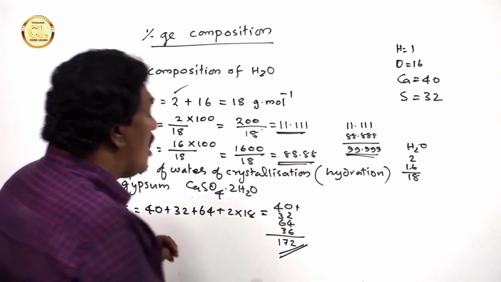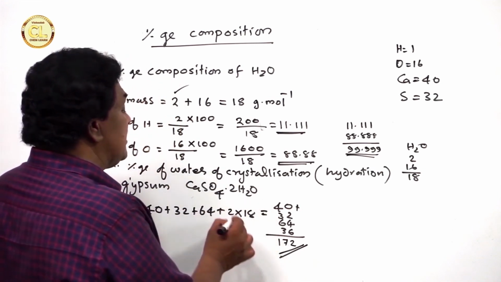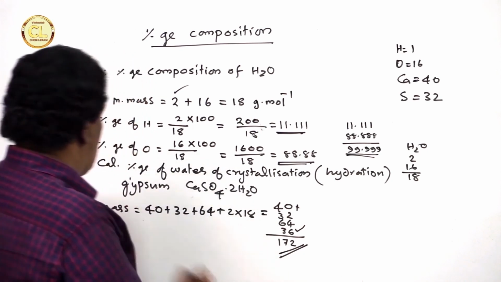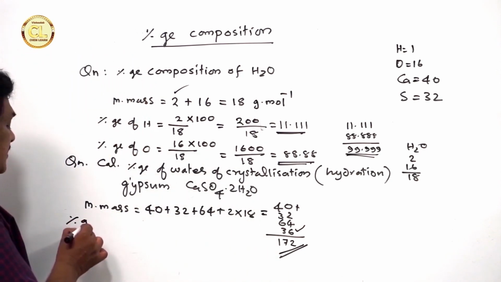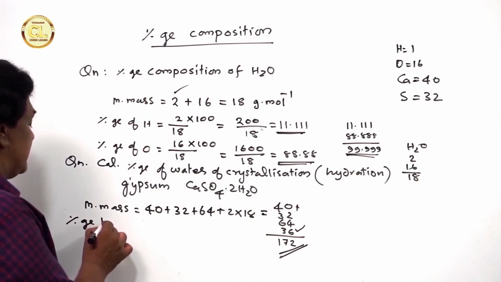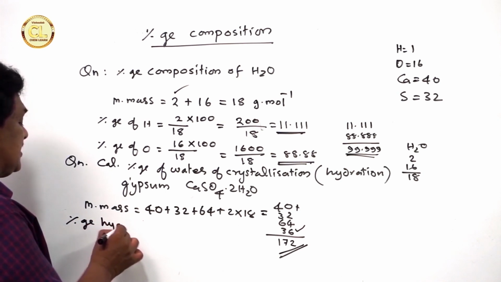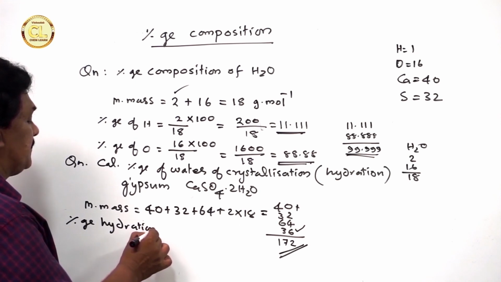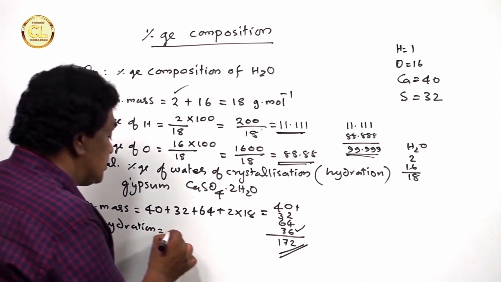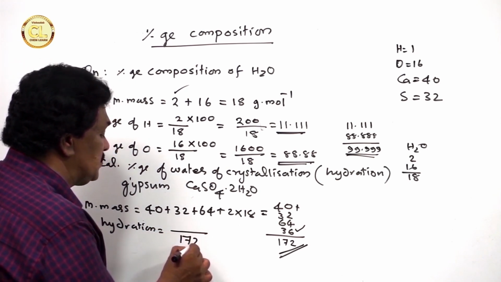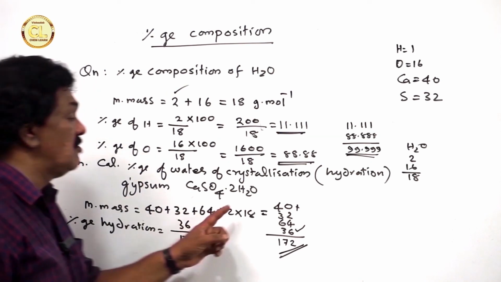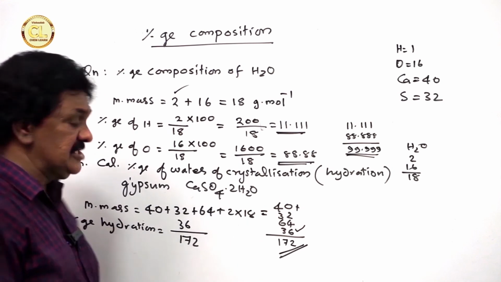Now, out of this, what is the mass of 2 molecules of water? That is 36. So percentage of water of crystallization, or percentage of hydration, is equal to: the total mass is 172. Out of 172, 36 is the mass due to 2 molecules of water, that is hydration.